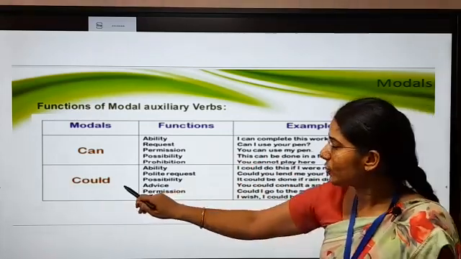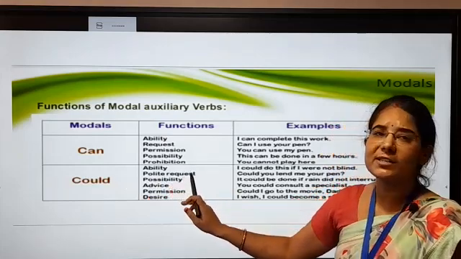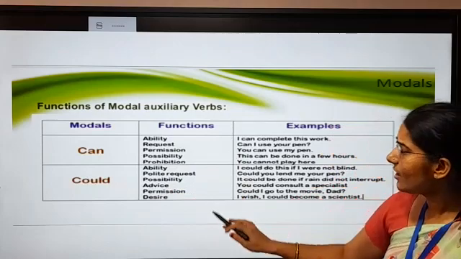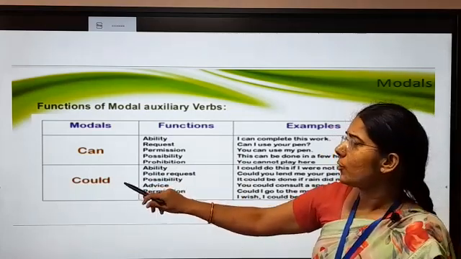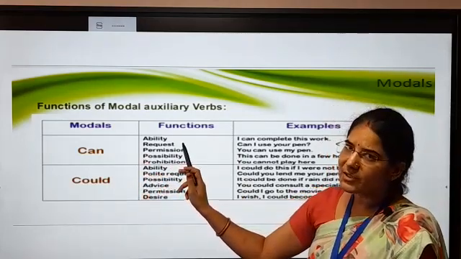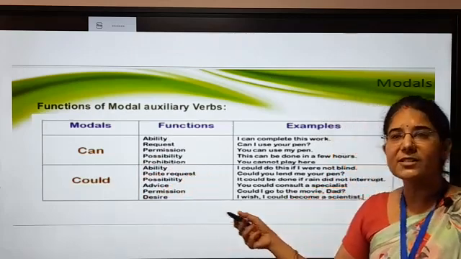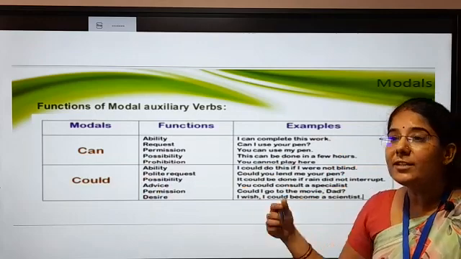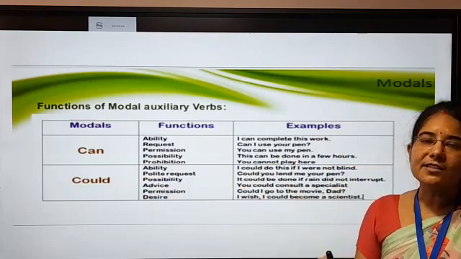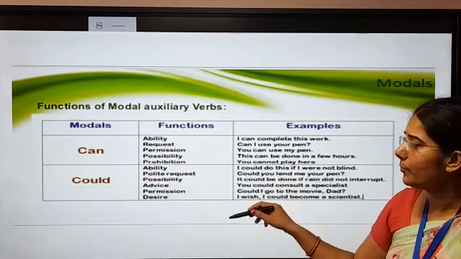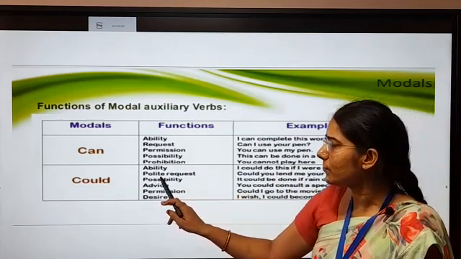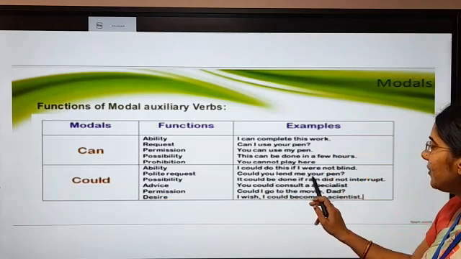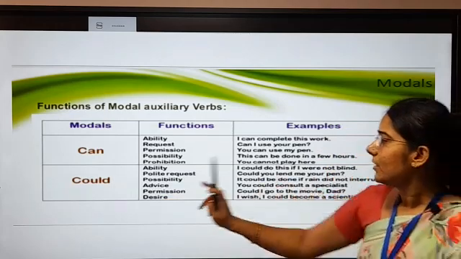Okay. Now the next one is polite request. This one is the most important. Please focus on this point. Now could is more polite than can. हम permission लेते हैं, while seeking the permission we say can I use your pen? But if we say could I use your pen? It means you are more polite in this sentence. So could shows more polite. So this is the polite request. Could you lend me your pen? Okay.